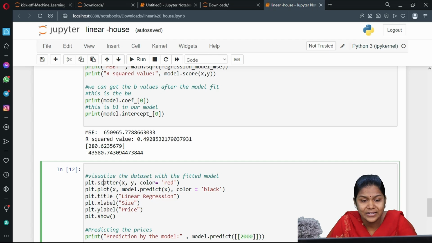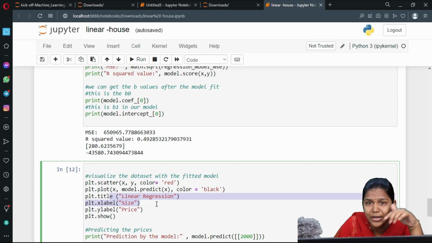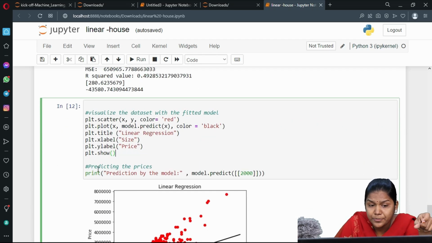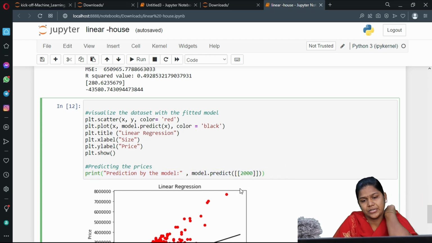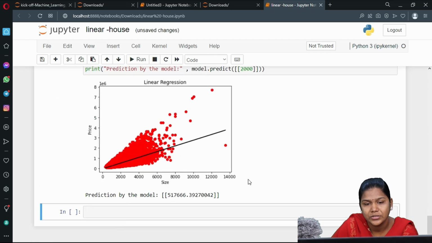Plot the scatter plot using this x and y data. The color I have mentioned is red. Next, plot x and the predicted values with the help of this x, with color black. Title mentioned as linear regression. In the x label I should give the size. In the y label I should give the price of the house. When I plot the data, not only is it plotting, I am also giving a print statement, so it gives me the prediction data. When I run this, this is your output, linear regression.